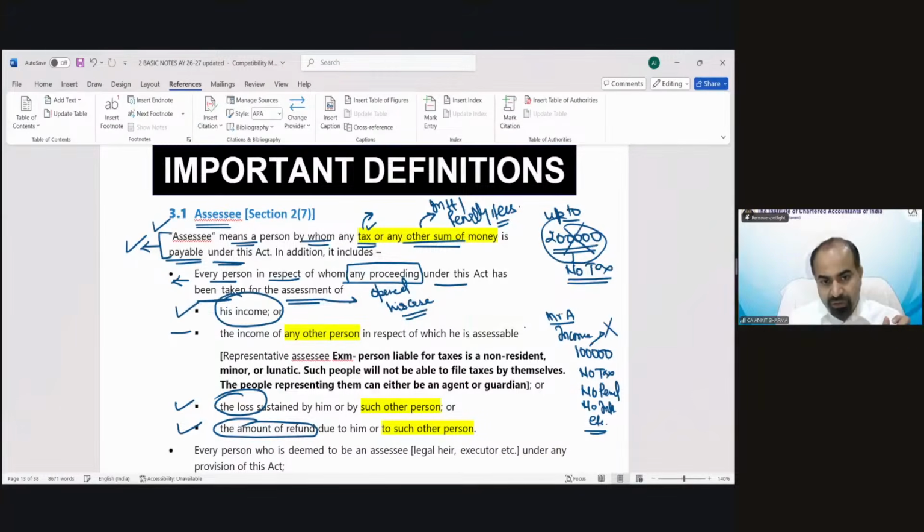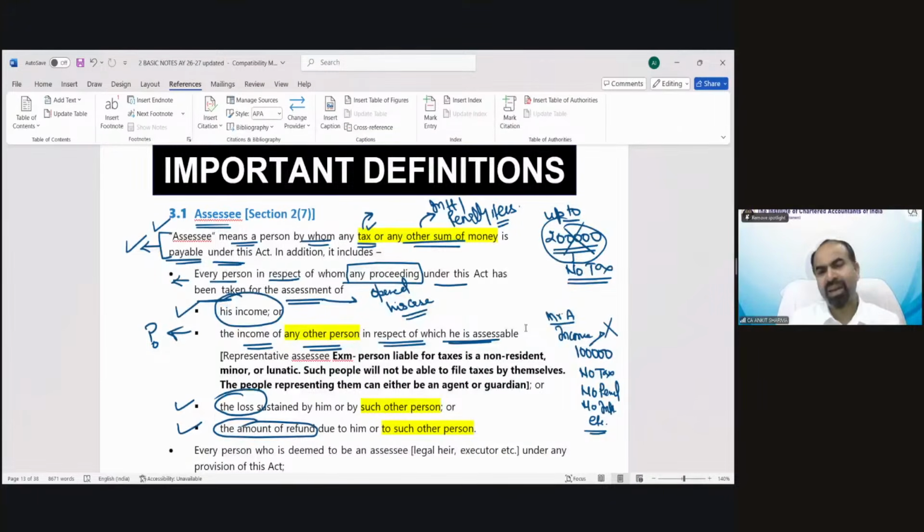Now, what is this point? Why have I ignored it? Because this point says if the checking has been initiated, the income of any other person in respect of which he is assessable. In some cases, the assessee is outside India. Suppose he is a non-resident. Someone resides outside India, but is also doing business in India, earning some income from India.